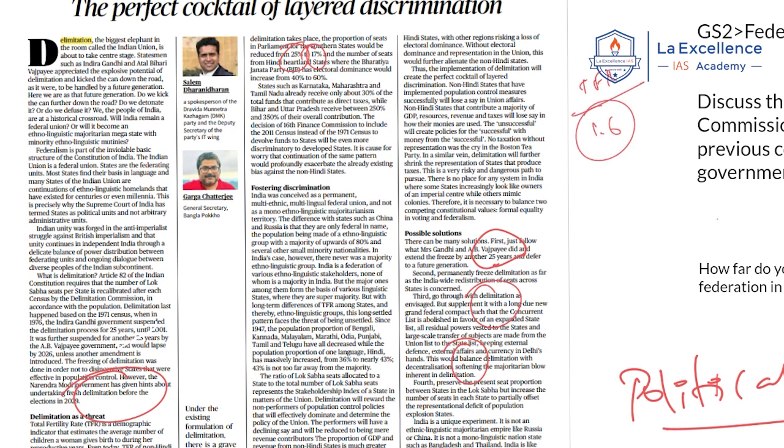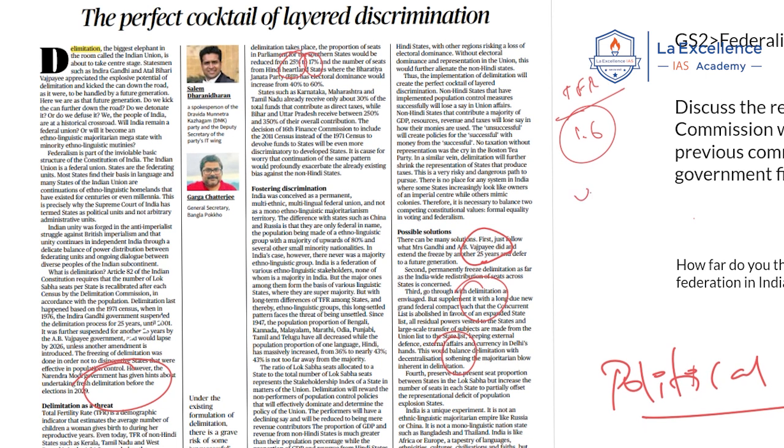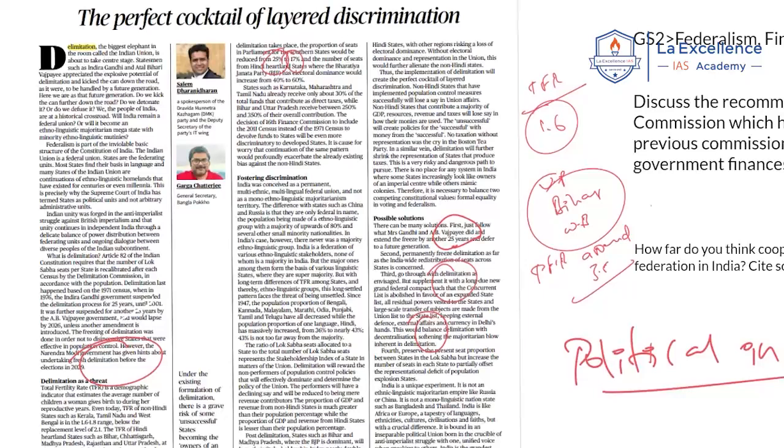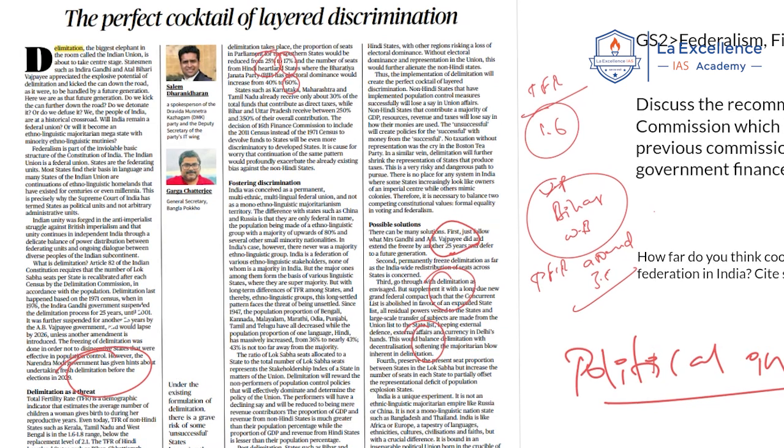But he also said that certain states like UP, Bihar, and West Bengal have a TFR around 3.5. So there is a chance that the allocation of seats to these northern states may increase from the present 40% of the parliamentary Lok Sabha seats to 60%. This is what was highlighted by the author.